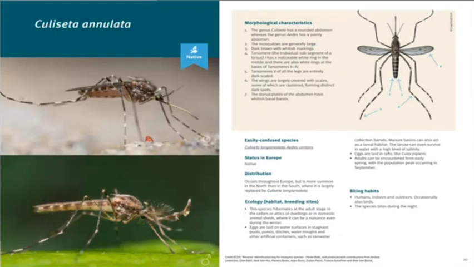And I'm just going to highlight a native mosquito, Culiseta annulata, which might be mistaken for the two previous mosquitoes. But actually, when you see them side by side, they are quite different. This mosquito is much more brown. Aedes species are darker in color. They don't have this pattern on the scutum, and the pattern on the legs and body are completely different.